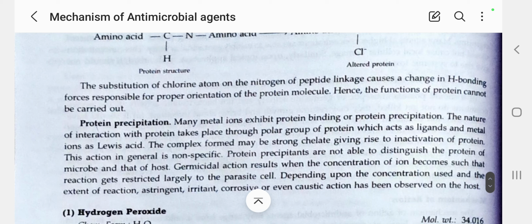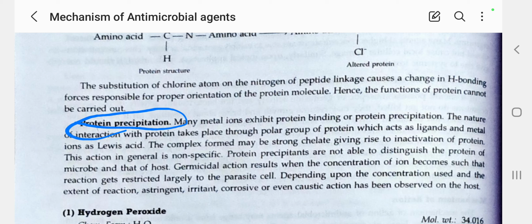Examples of drugs involving the protein precipitation mechanism are silver nitrate, mild silver protein and strong silver protein, boric acid, borax, and mercury compounds like yellow mercuric oxide and ammoniated mercury.